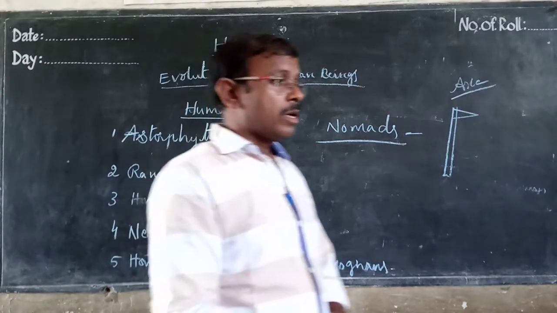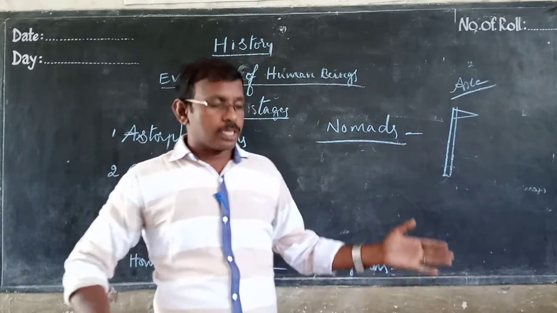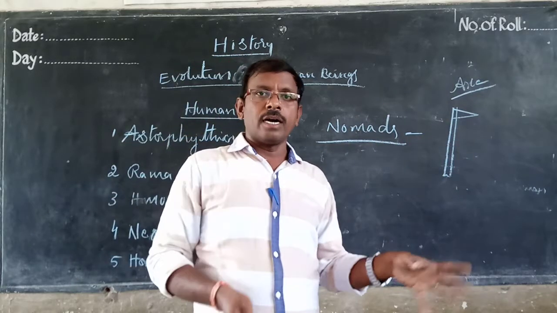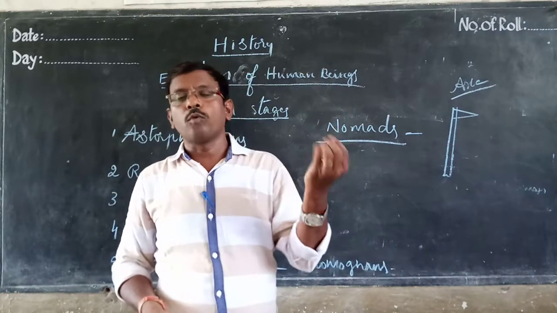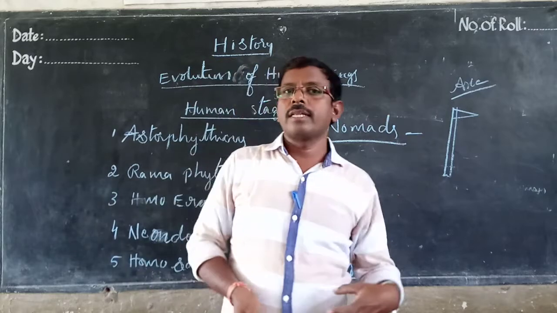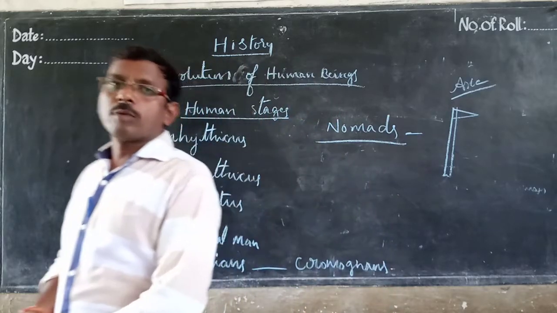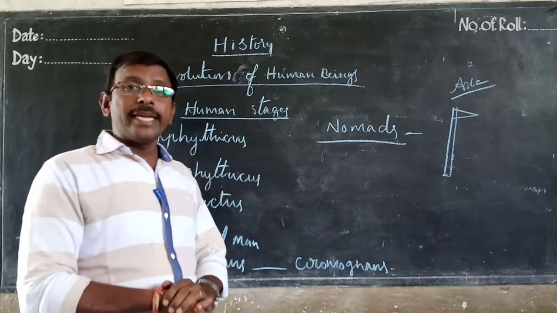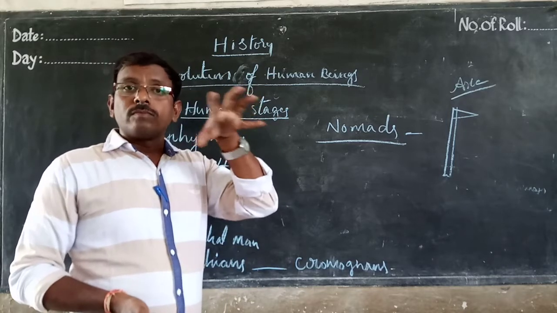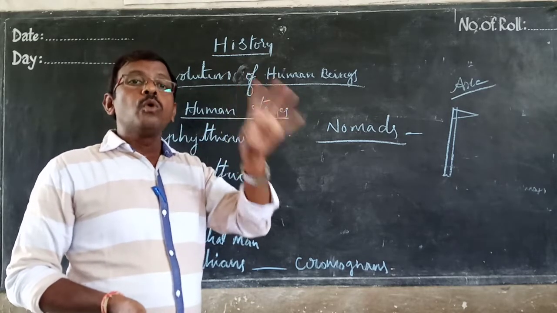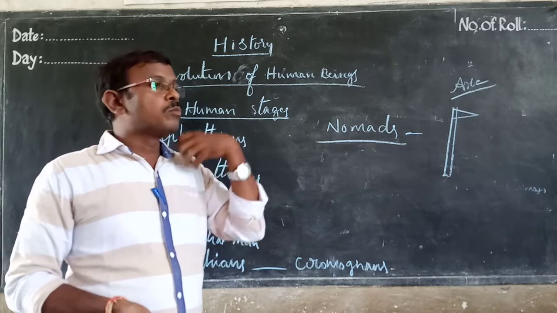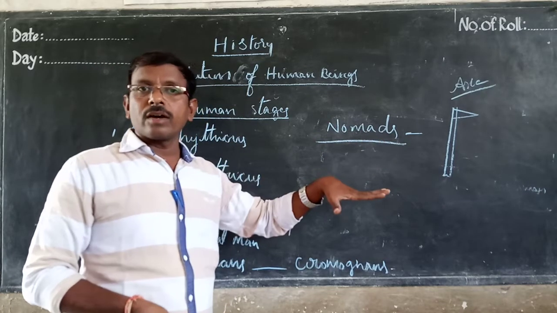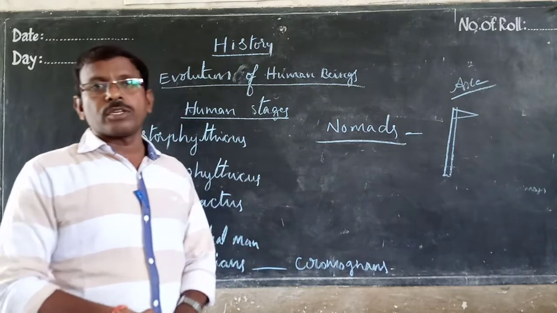Then they started to control that area and protect it from the animals, and the crops grew well. They used those crops and started to eat them by boiling. Then they wanted to do agriculture. No need to move, no need for nomadic life. They started agriculture. How?